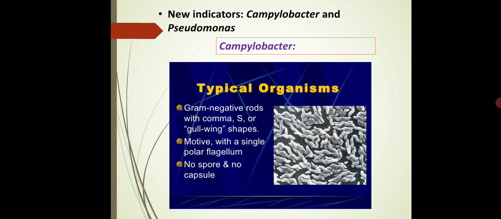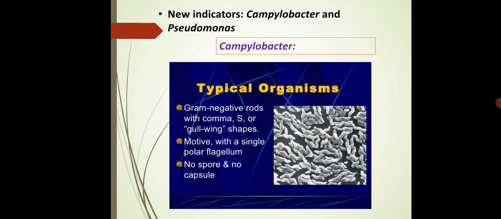The shape, as you can see, is S-like. These are gram negative, non-capsulated, non-spore forming, motile, etc. And the main thing is it is catalase positive. It can produce the catalase enzyme.